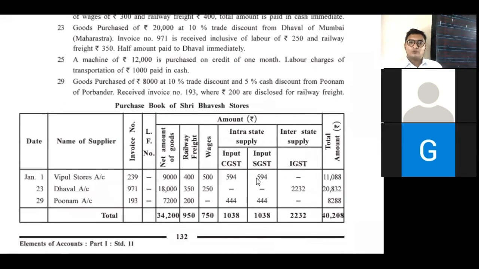But 12% is for total. So we have to do a half, means 6% here, 6% here. Total is 12%, not individually, brothers. Total is 12%, so 6% for central and 6% for state. 9,900 multiplied by 6%, and same amount is over here. Now, total of all this amount is in total amount. Means 9,900 plus 594 plus 594, total is 11,088.